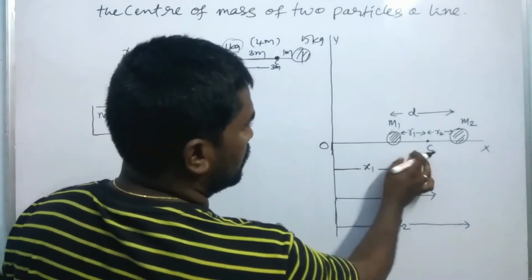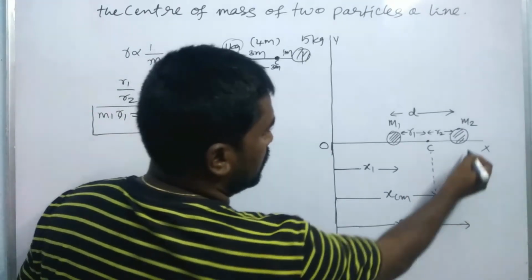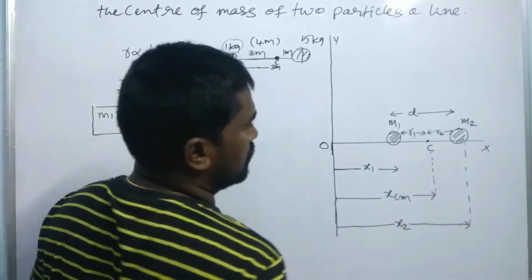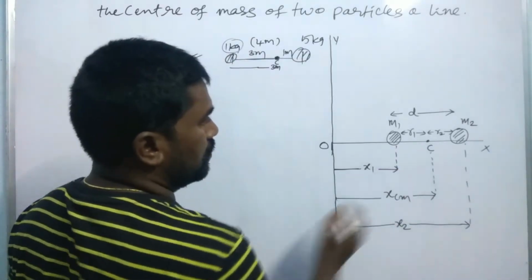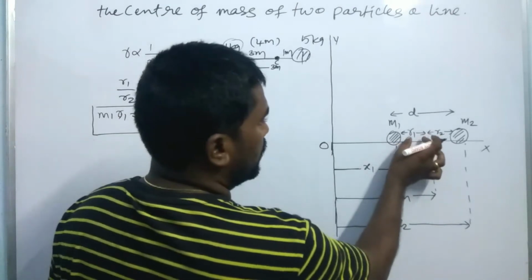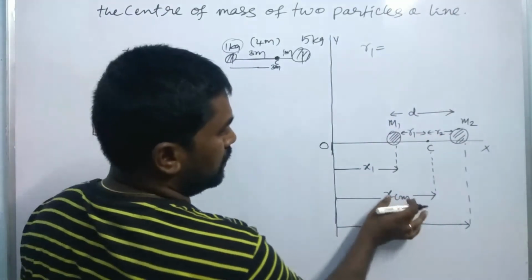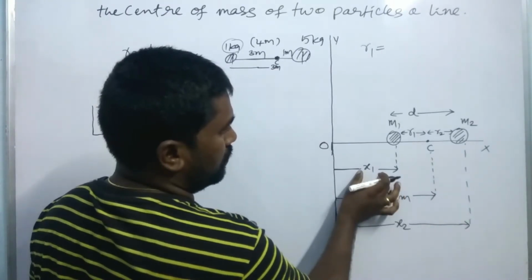R1 is equal to, so this is the center of mass, and this is the distance of the x2 and this is the distance of the m1 particle. Right, R1 you can write as xcm minus x1.